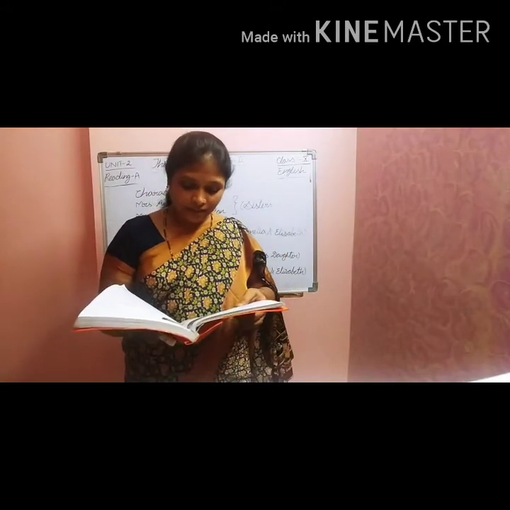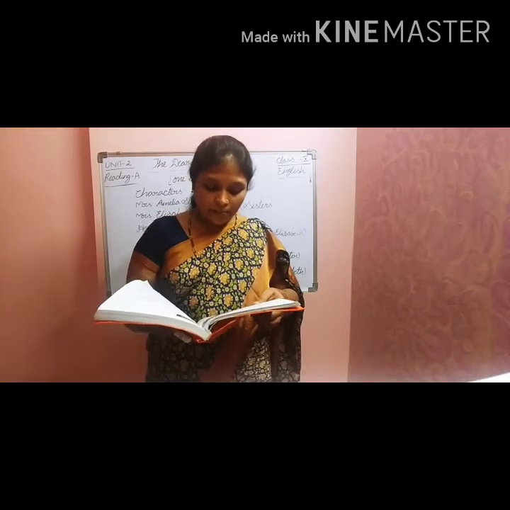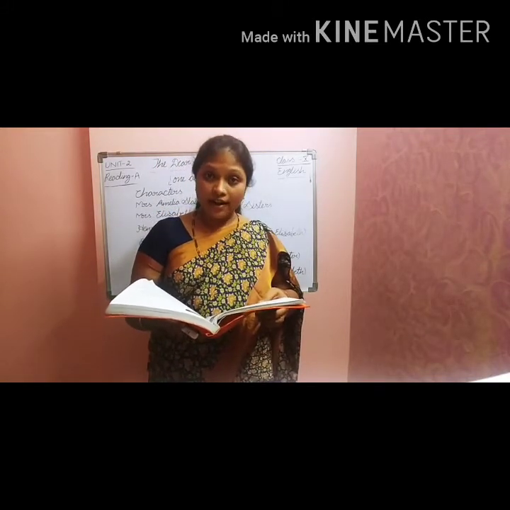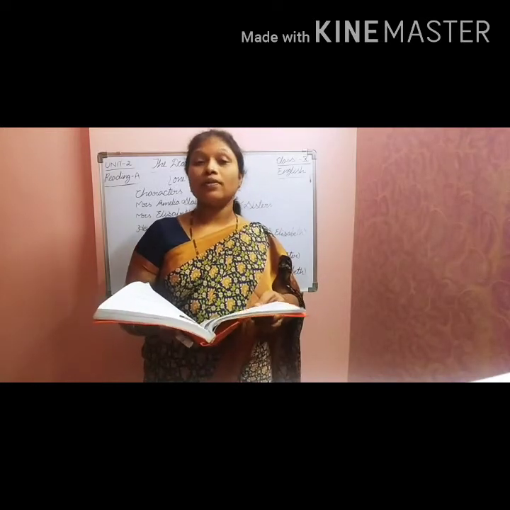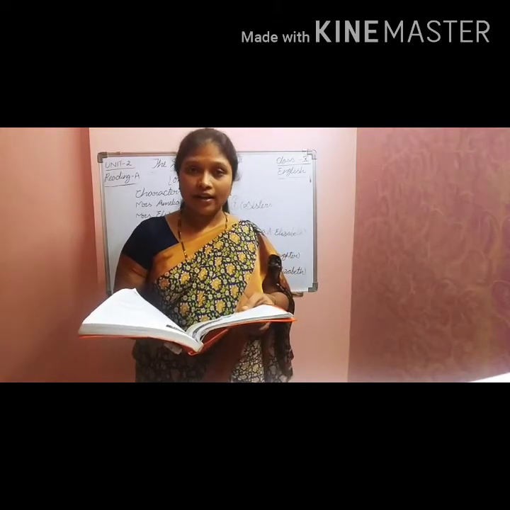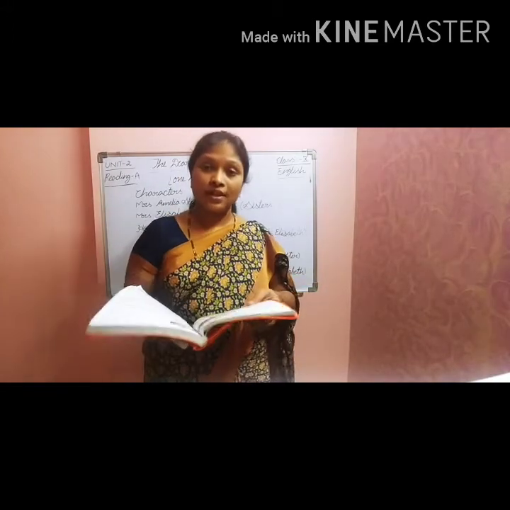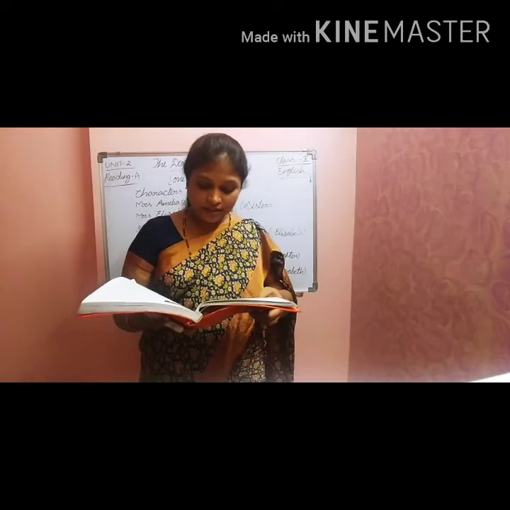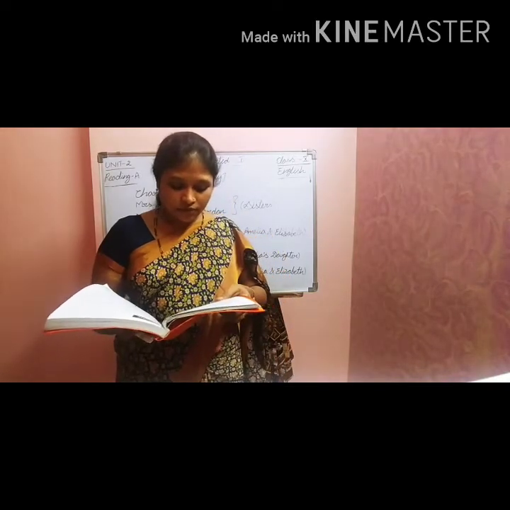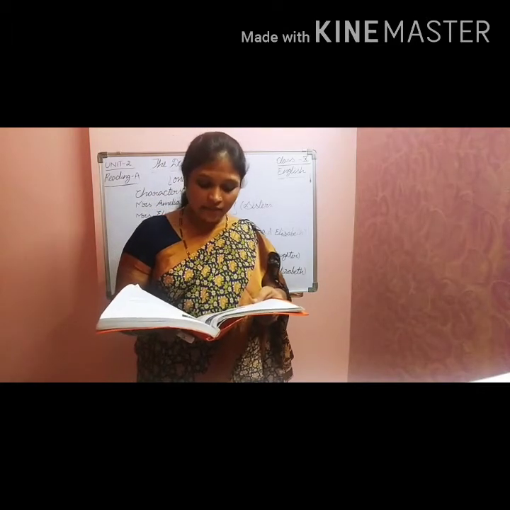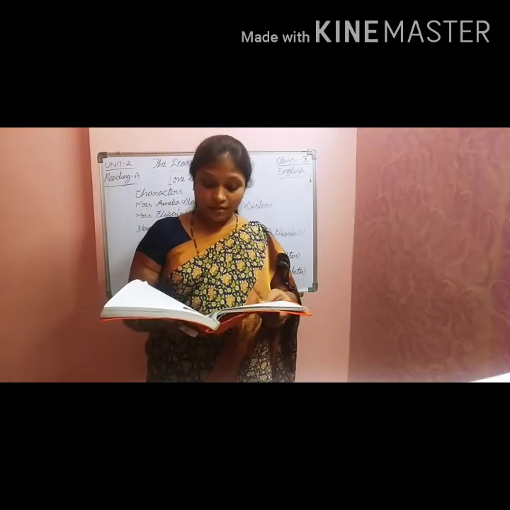Understood, children? Next, in every play, he sought to present an idea. So always in his plays, whatever he writes, he wanted to present one idea. That means he wanted to give some message. He wanted to concentrate on moral values.